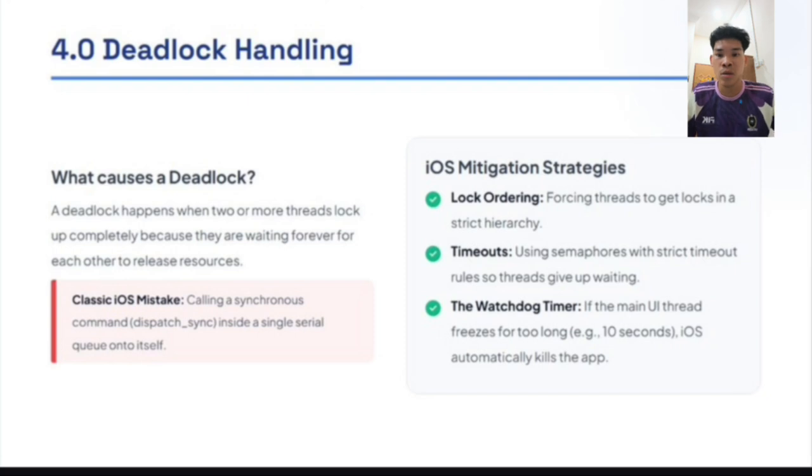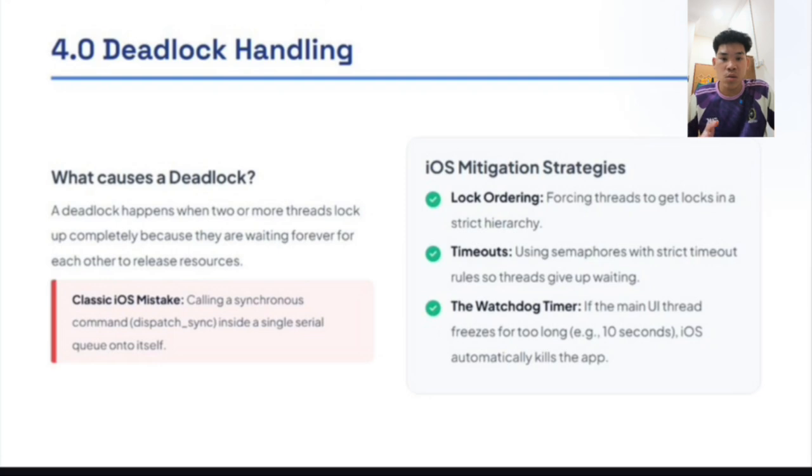Now I will explain deadlock handling. A deadlock happens when two or more threads are waiting for each other and none of them can continue. Because of that, the application becomes stuck or freezes completely. A common mistake in iOS is using dispatch sync inside the same serial queue. This creates a situation where the queue waits for itself forever.